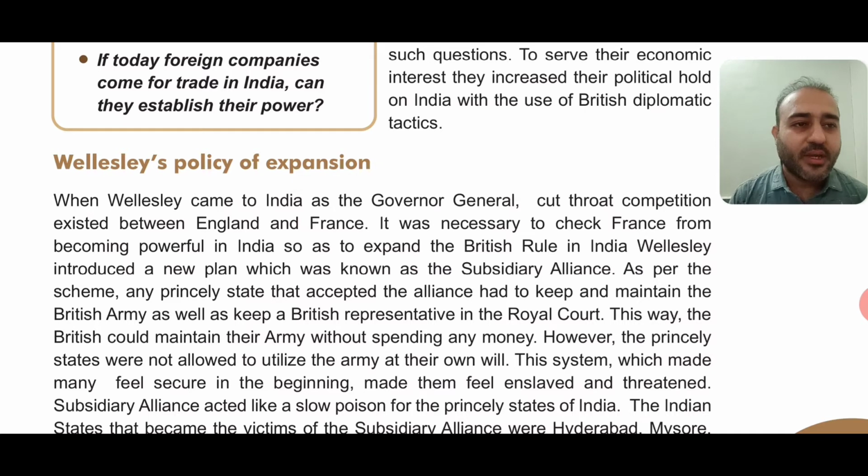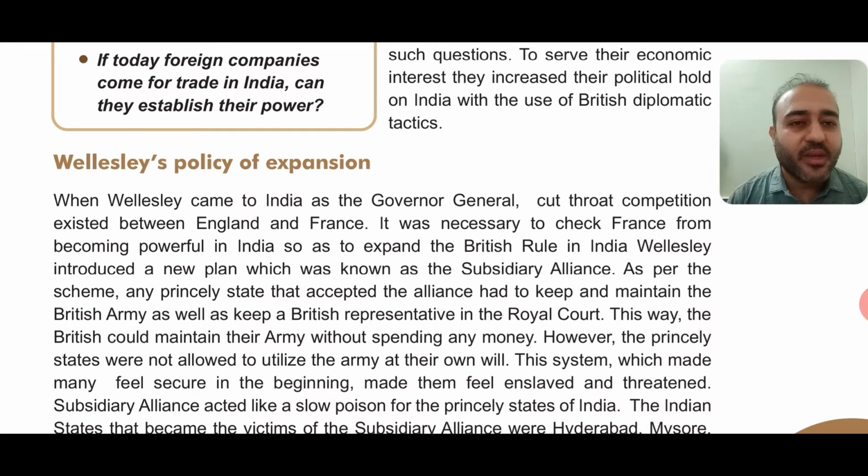As we all know, there were many small princely states, right? Almost 562 princely states were there, and they kept on fighting with each other. So what did the Britishers do? They took advantage of this, and they made friendship with some of the rulers. The Britishers had modern weapons like guns, gunpowder, bombs and everything. So they told them, we will help you out, and the only thing you need to do is keep the British representatives in the royal court.